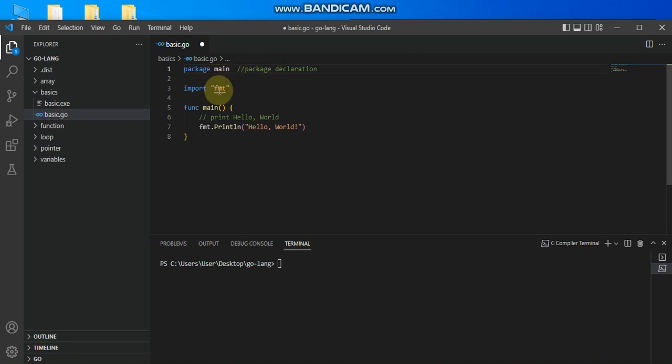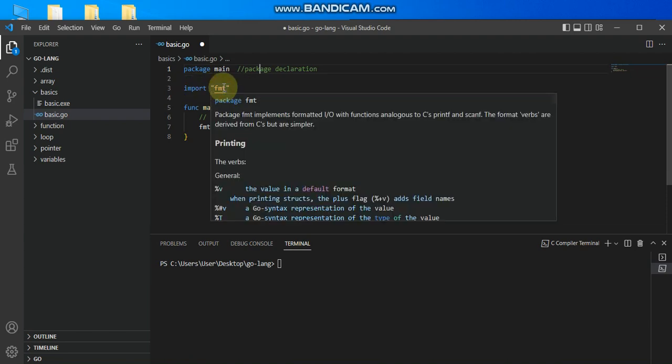So now I have my import statement, which is import fmt. Import is a preprocessor command. It has to fetch this for me first before it processes my main function. It is a preprocessor command that tells the Go compiler to include the files in the package. Which package am I talking about here?